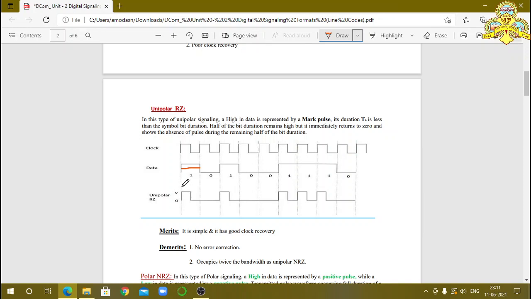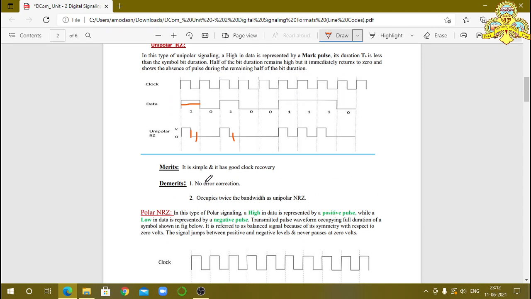TB is the full bit time interval. Here it comes back to the 0 position and it remains 0. The 0 is indicated by 0 only. The 1 is indicated by a pulse, but it does not remain 1 for the time interval of TB. It comes back to the 0 position at half of this time interval TB. So, return back to 0. This indicates the value is returned back to 0. So it is called unipolar. Here also we have only one polarity. It comes back to the 0 position, so it is called unipolar return to 0 format.